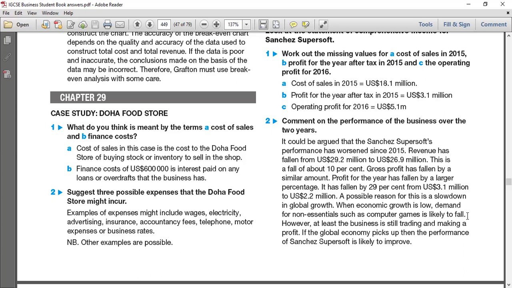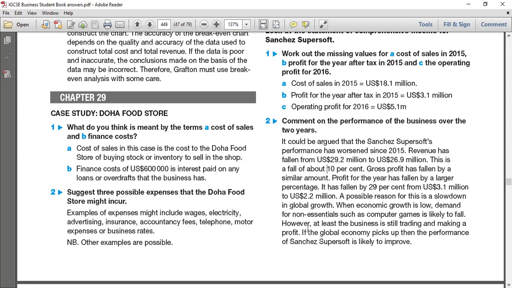This is kind of an economics type question, but that's why when you're commenting on performance, you should take everything into consideration: numbers, numericals, and the economic side. As a business student, you must know the economic side also, like what is recession, what is economic slowdown, non-essential items, luxury goods, essential goods. Combine that knowledge and then give a very good answer. What is the main reason for this? Computer games are likely to fall.